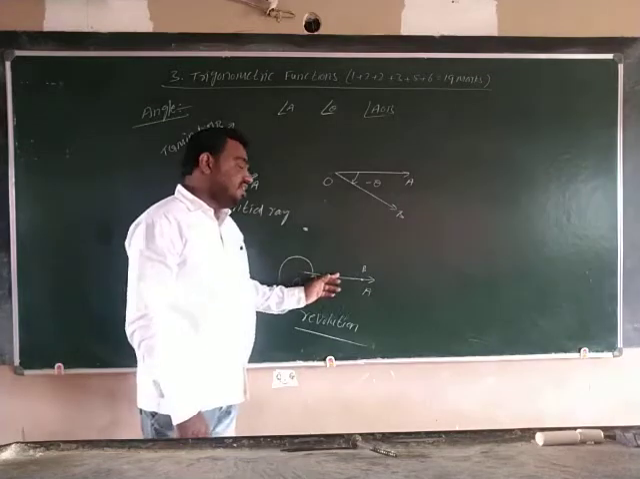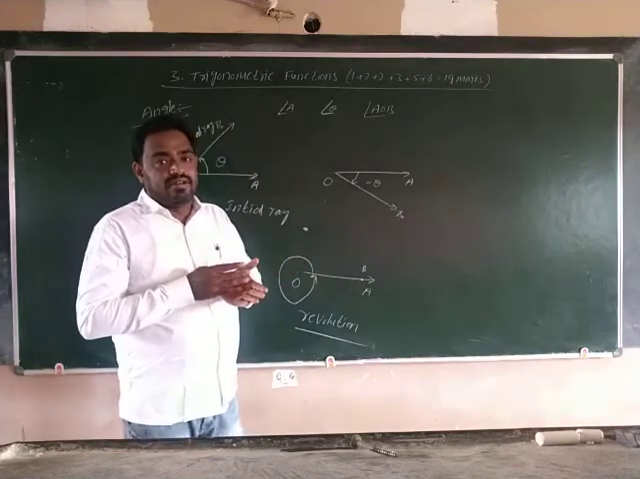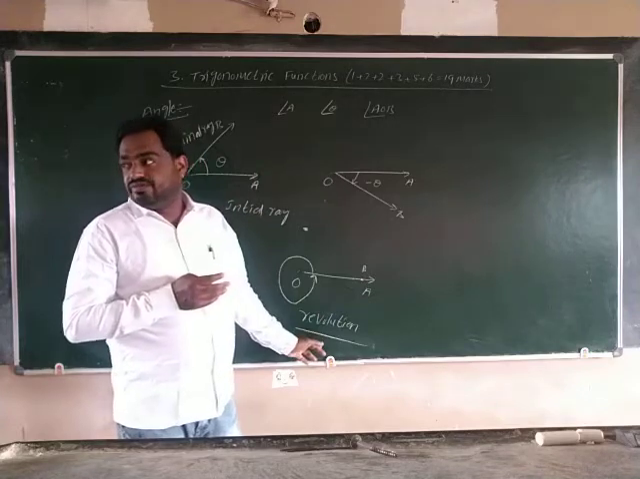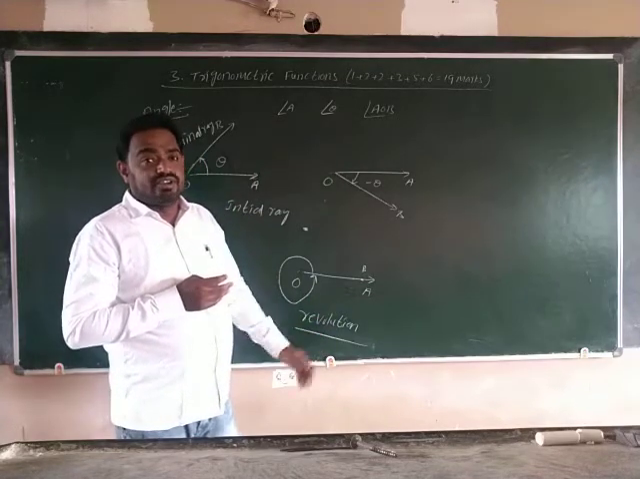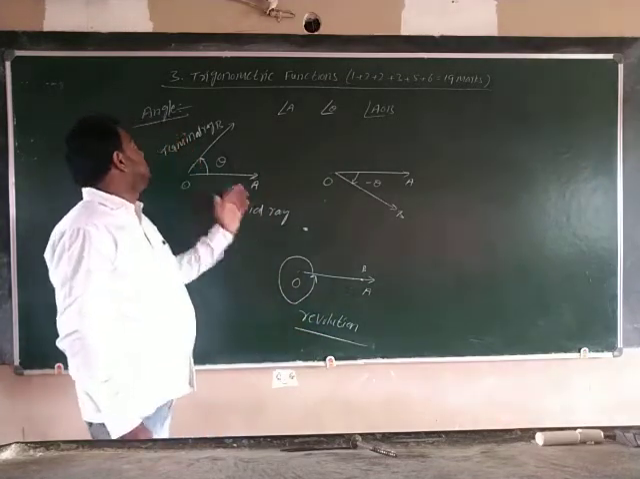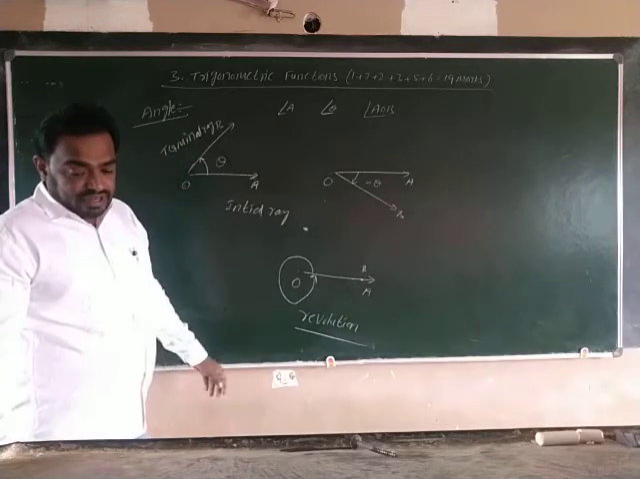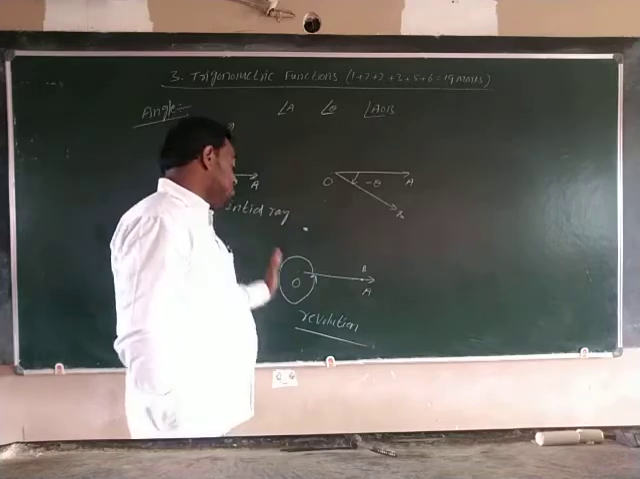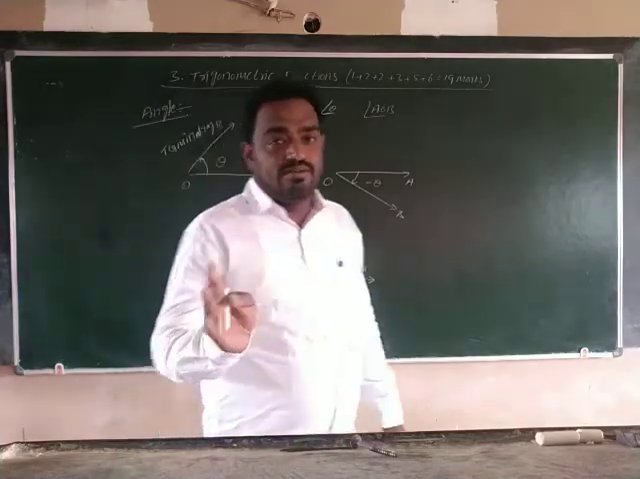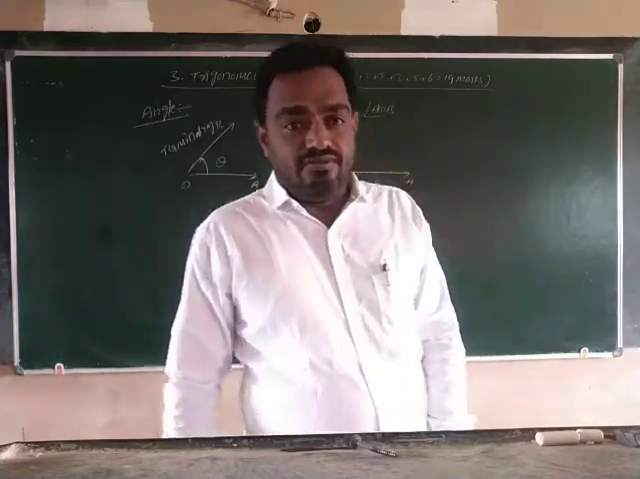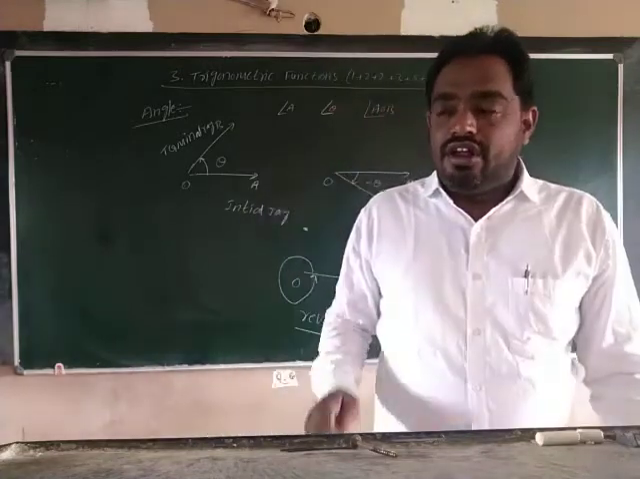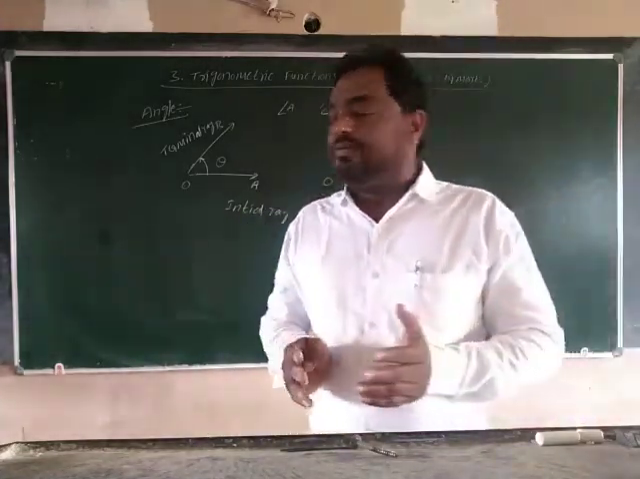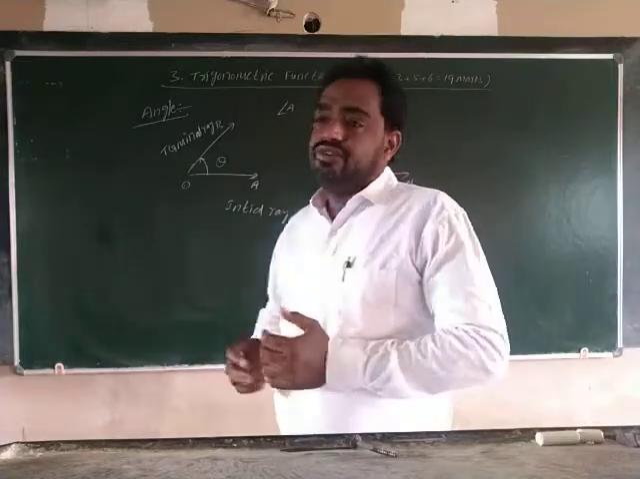When the initial ray and terminal ray overlap after rotation, it is called one revolution. So this is the definition of angle: the amount of rotation or revolution is called angle. We know that now. Now, how are we measuring that angle?